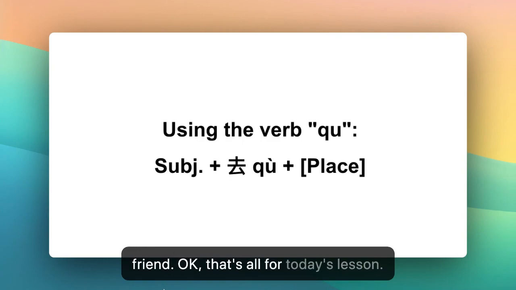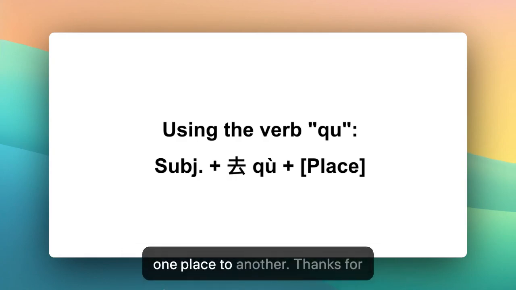Okay, that's all for today's lesson. You should now be able to use the verb 去 to express movement from one place to another.